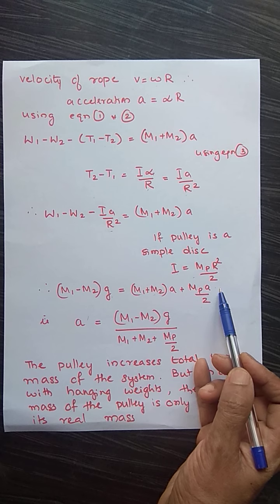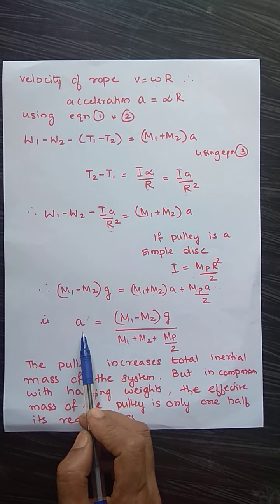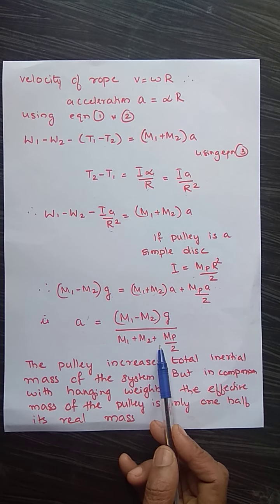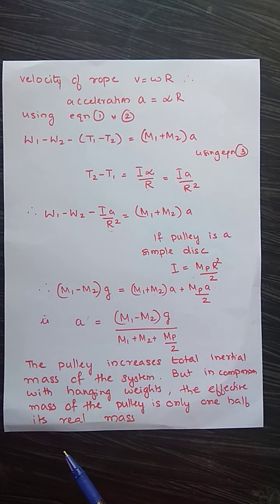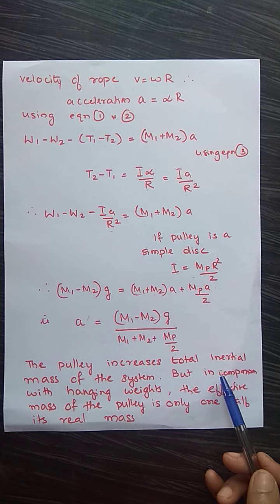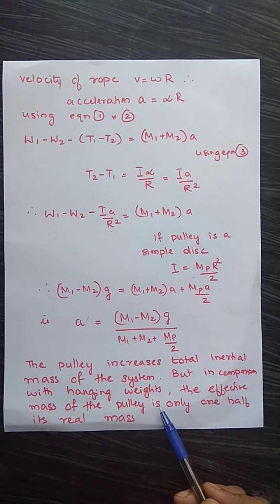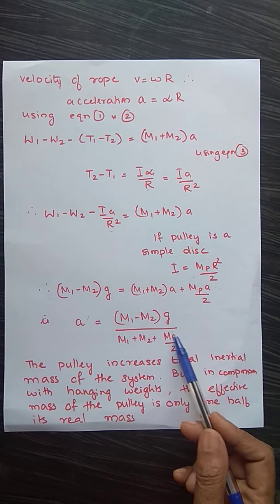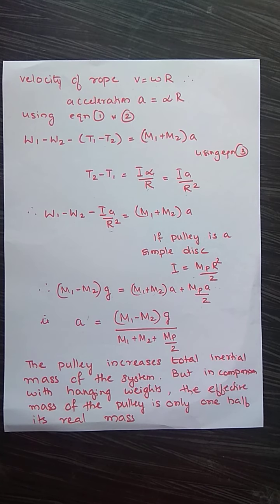A you can take as a common factor, rearrange it and get the expression for the acceleration A as M1 minus M2 into G divided by M1 plus M2 plus MP by 2. You have studied this in your previous classes also. The pulley will increase the total inertial mass of the system. But in comparison with hanging weights, the effective mass of the pulley is only half of its real mass. So this is the advantage of an Atwood's machine.